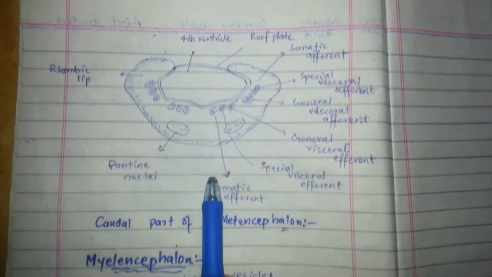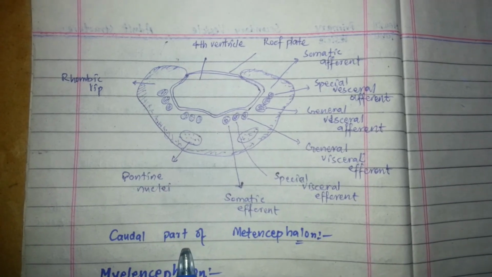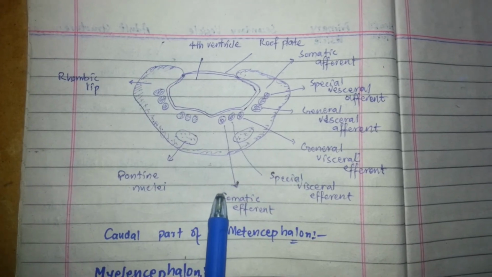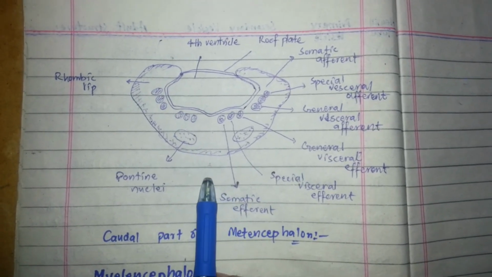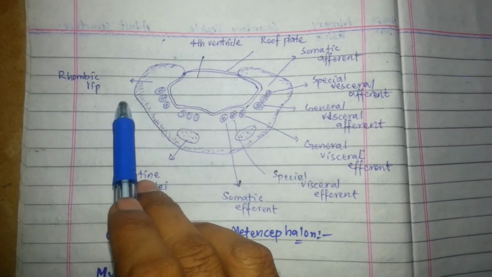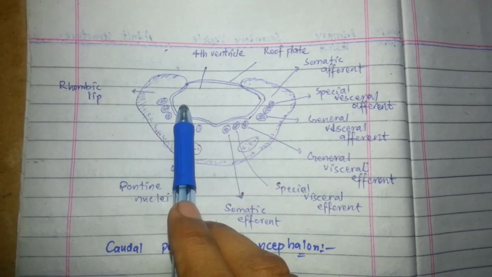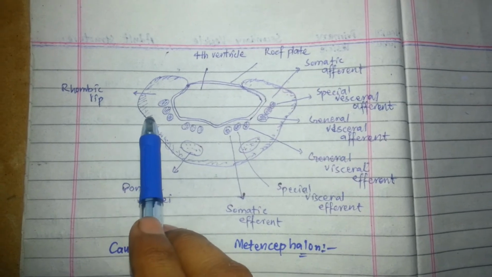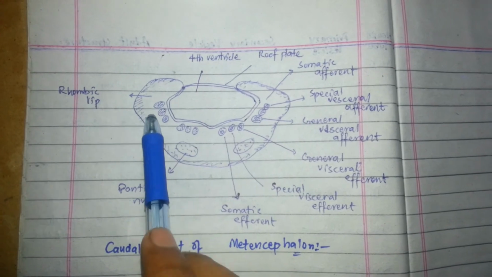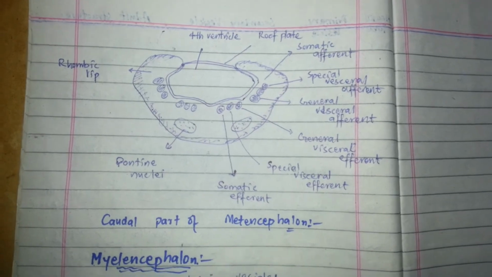It is the transverse section of the caudal part of the metencephalon. Note the differentiation of the various motor and sensory nuclear areas in the basal and alar plates respectively, and the position of the rhombic lips, which project partly into the lumen of the fourth ventricle and partly above the attachment of the roof plate.